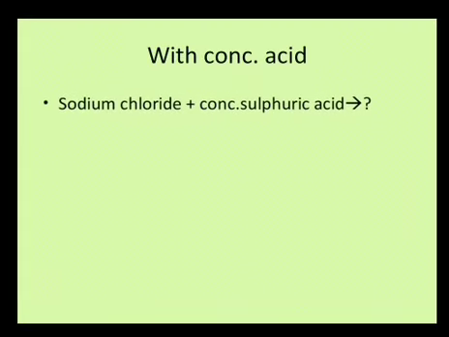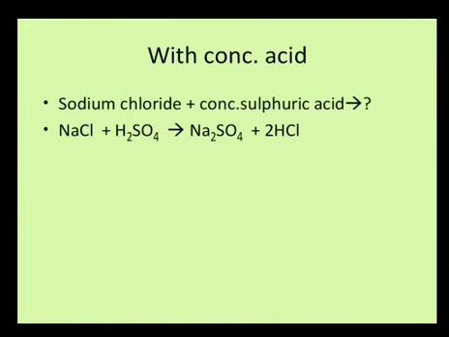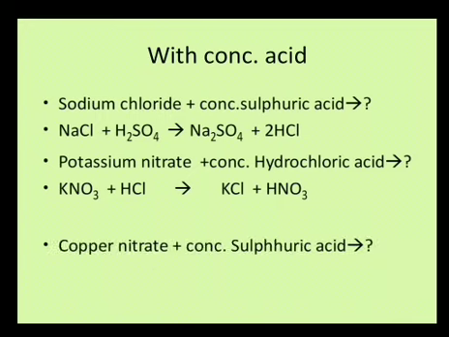Now reactions with concentrated acids need to be studied. So the first one is when sodium chloride is treated with concentrated sulfuric acid. It is a simple decomposition. Sodium sulfate is formed, ions exchanged, and HCl gas is formed. If you have taken potassium nitrate and treated it with hydrochloric acid, you see KCl, the chloride ion comes with potassium and nitrate goes with hydrogen. Nitric acid vapors are formed.